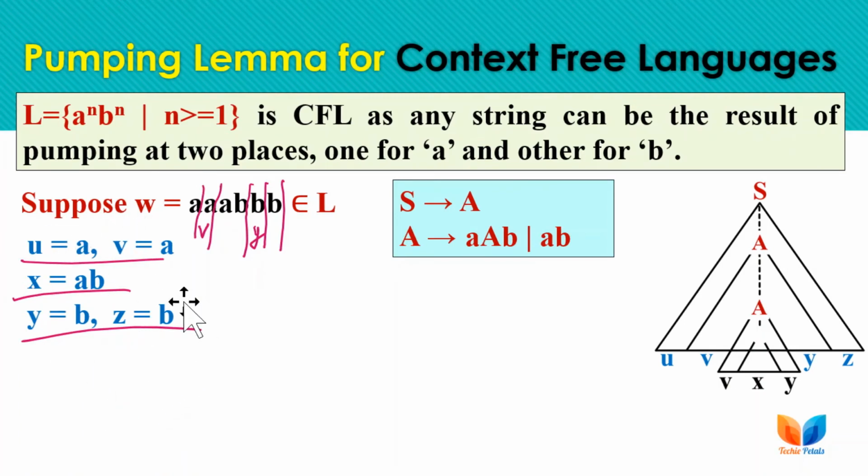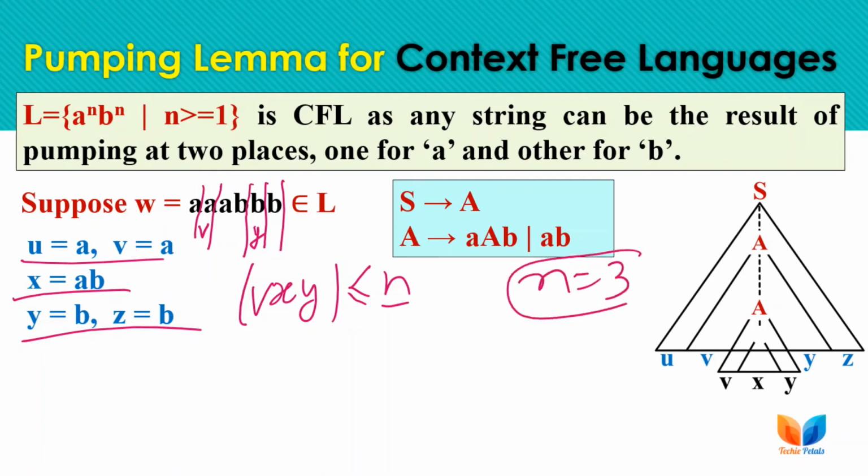Now we have to check for the iterative condition. The first two conditions are already met, meaning the length of V, X and Y is less than or equal to n. Here n is 3, as we have a minimum string of length 2.